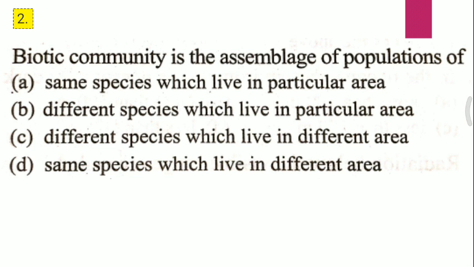Question 2. Biotic community is the assemblage of population of A, same species which live in particular area, B, different species which live in particular area, C, different species which live in different area, D, same species which live in different area. I repeat the question. Biotic community is the assemblage of population of, and the correct answer for the second question is B1, that is different species which live in particular area.